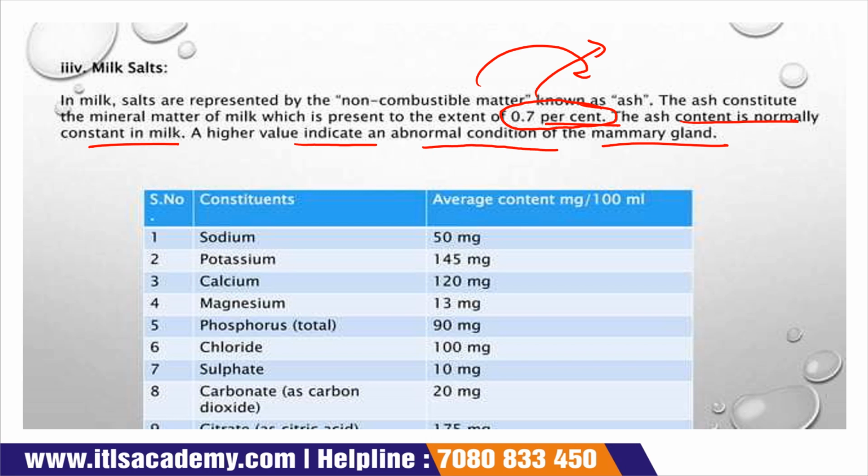Sodium, see, these are the minerals which are present in the milk: sodium, potassium, calcium, magnesium, phosphorus, chloride, sulfate, carbon dioxide, citrate. And the amounts are like 50 milligram of sodium, 145 milligram of potassium, 120 milligram of calcium, 13 milligram of magnesium, phosphorus 90 milligram, 100 milligram of chloride, sulfate around 10 milligram, carbon dioxide around 20 milligram, and citrate is around 175 milligram.